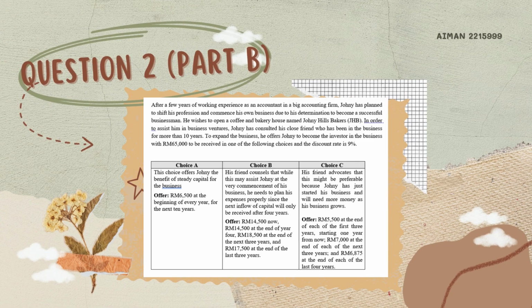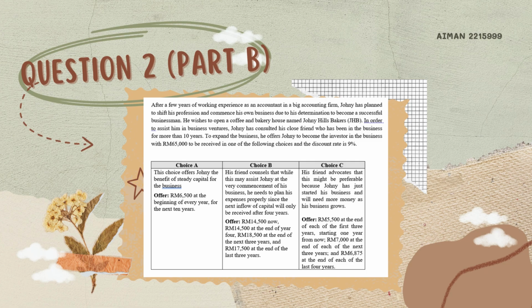I will continue with question 2 part B. After a few years of working experience as an accountant in a big accounting firm, Johnny has planned to shift his profession and commence his own business. He wishes to open a coffee and bakery house named John Hill's Bakers.